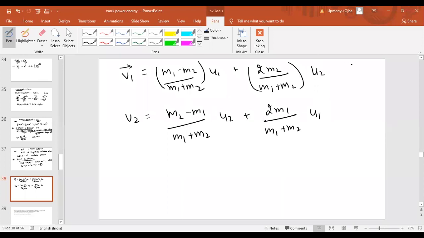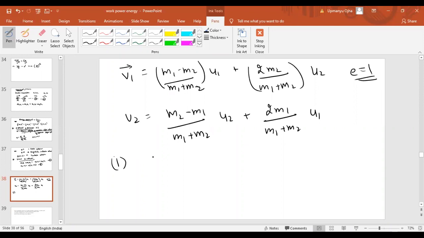Now here we have taken E equal to 1. Then only this formula can be valid. E is equal to 1, then only this formula can be valid. Now there can be some special cases in this collision.